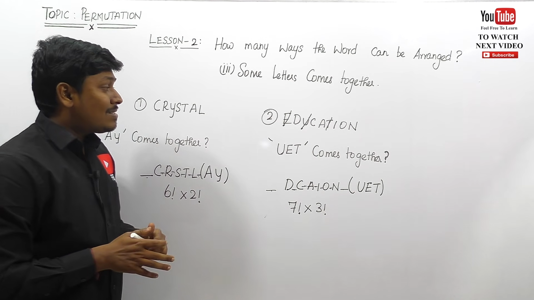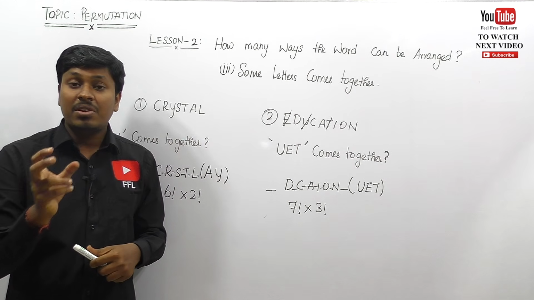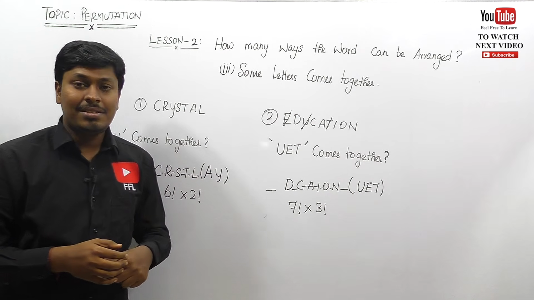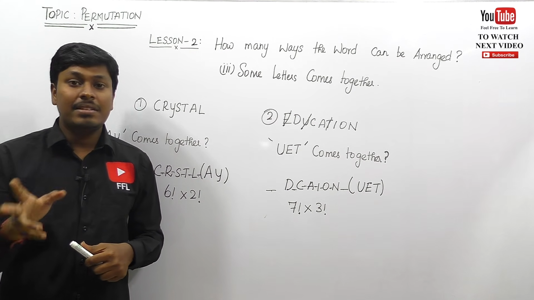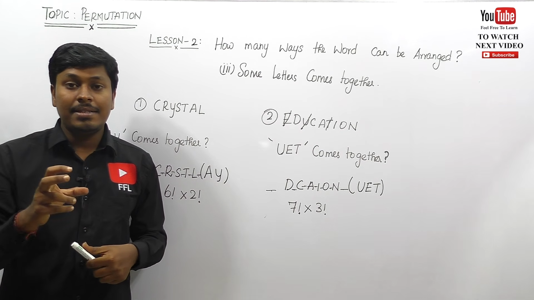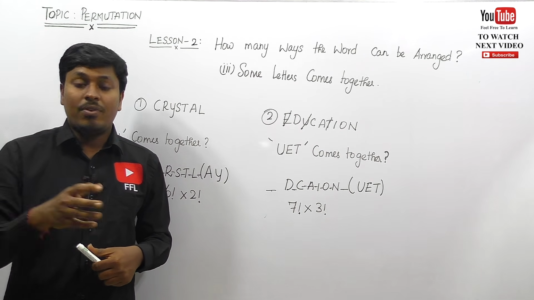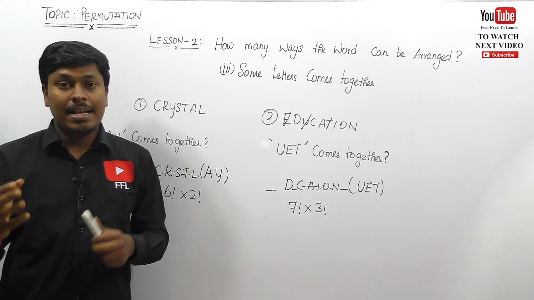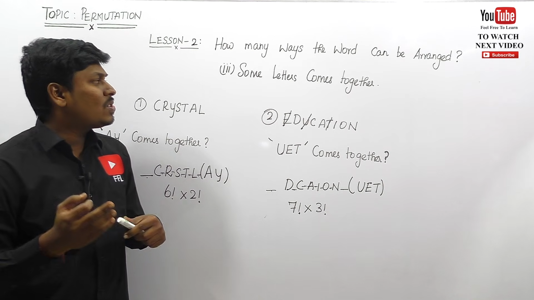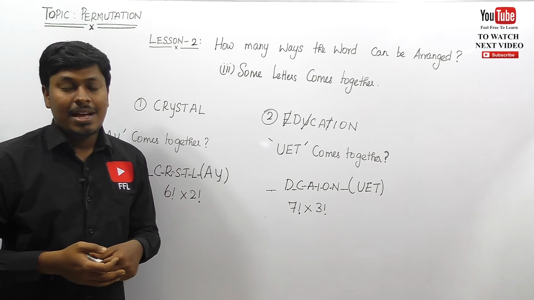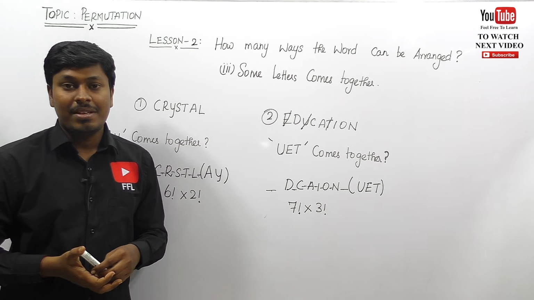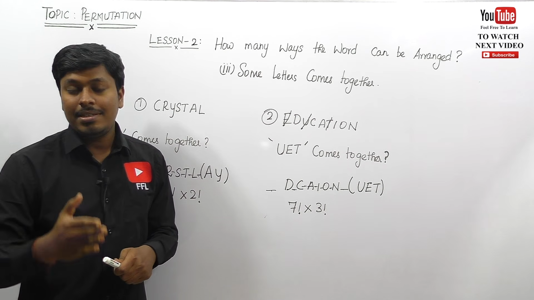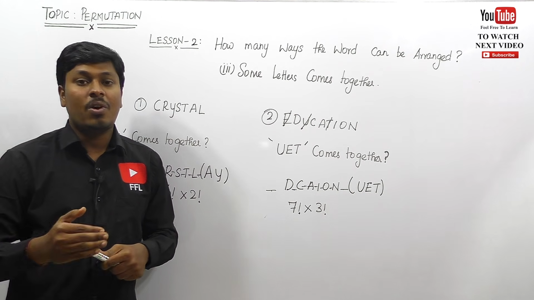So friends, in this lesson number 2 we have learned how to find vowels always coming together, consonants always coming together, and some letters given in the question that come together. So friends, if vowels come together, our only target is to pick the vowels and place them inside a bracket at the right hand side. If consonants come together, just see how many consonants are there in a given question and pick all the consonants and place them inside a bracket at the right hand side. So friends, the third concept is they give some of the letters and we need to frame the word according to the given condition. So friends, just go and learn lesson number 3. Why? Because lesson number 2, lesson number 3, lesson number 4 and 5 are most important for all the competitive exams.